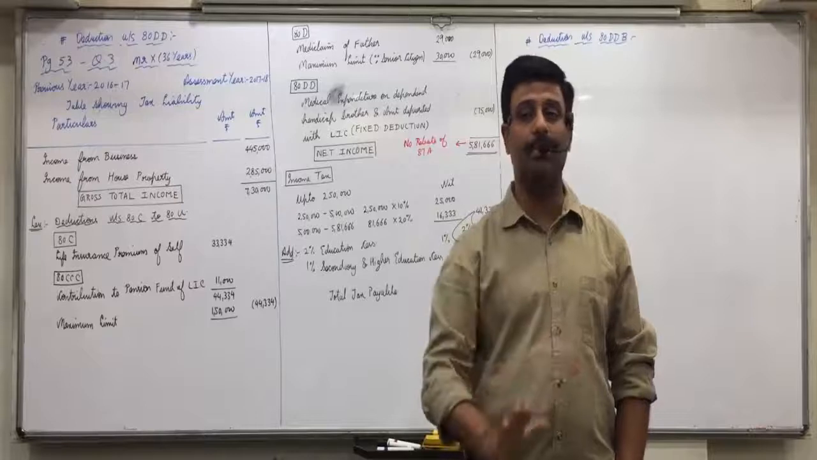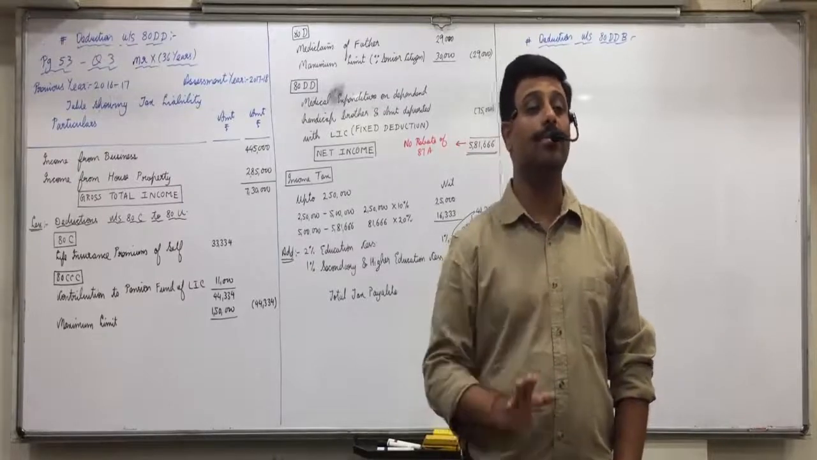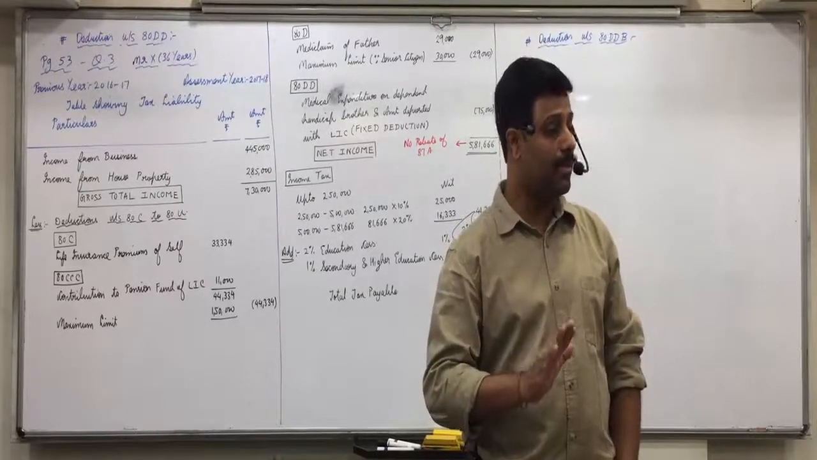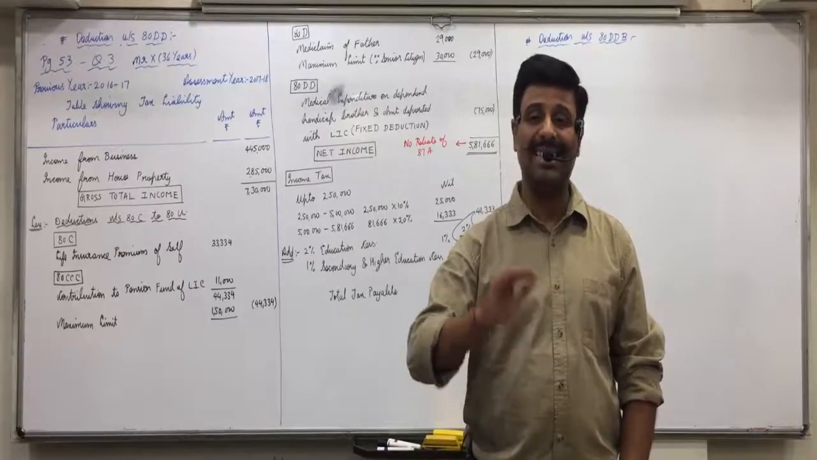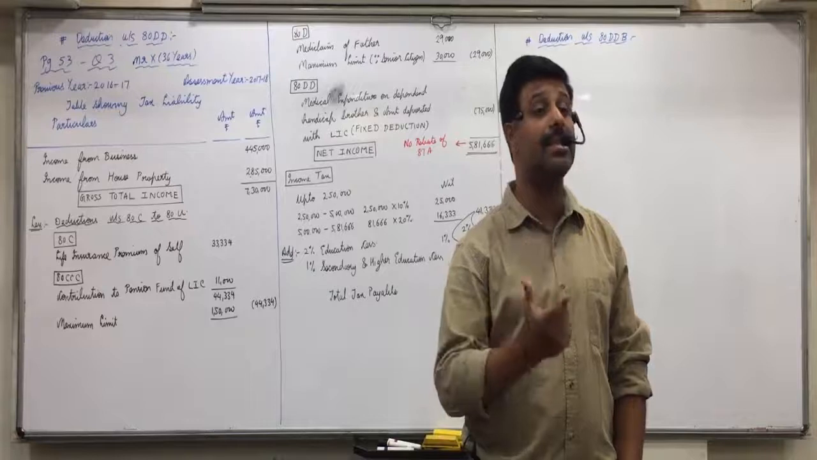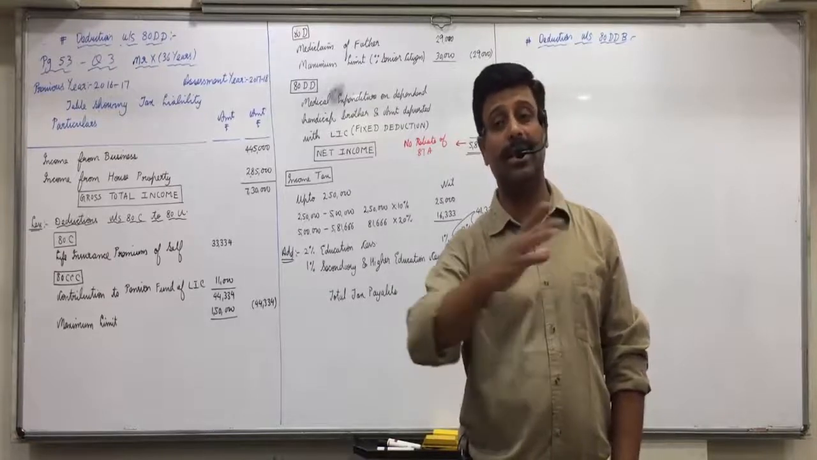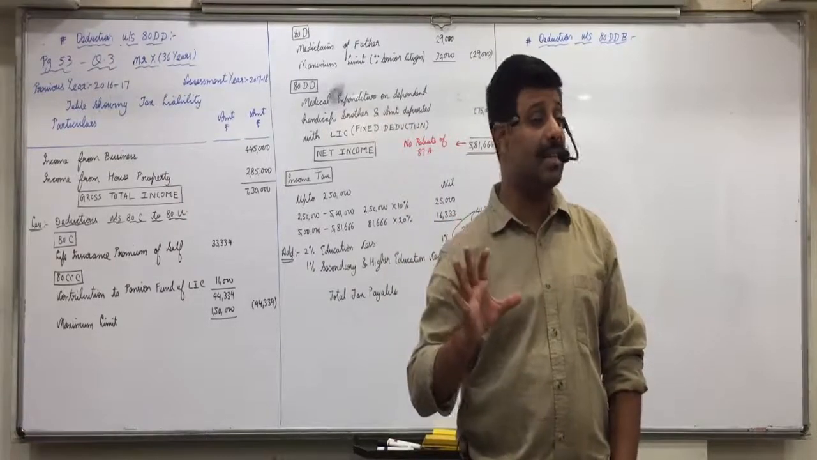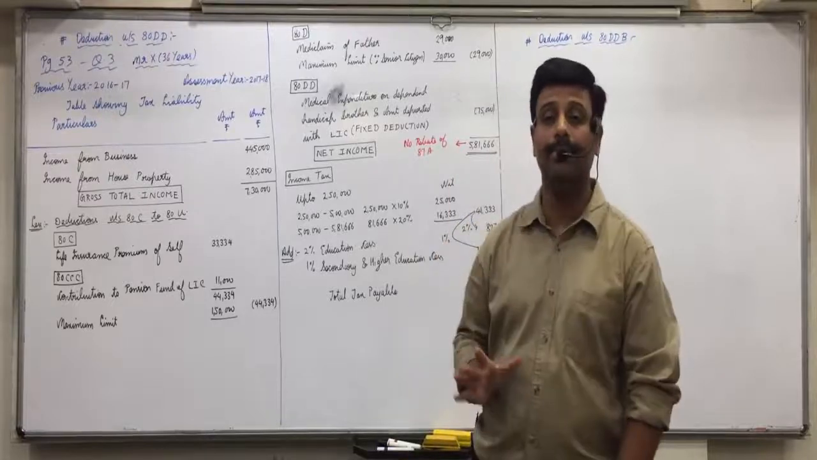And here there is a maximum limit. What is the maximum limit here? 40,000. And if it is a senior citizen, then 60,000. It goes with age only. Senior citizen's age? 60, so 60,000. Super senior citizen's age? 80, so 80,000.